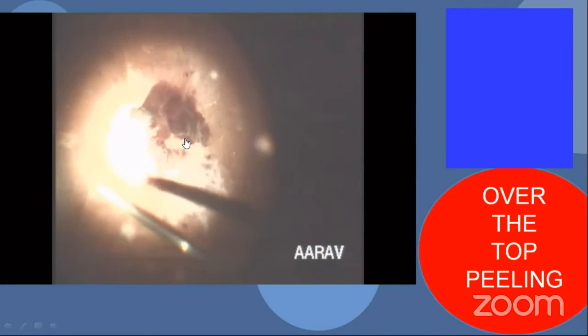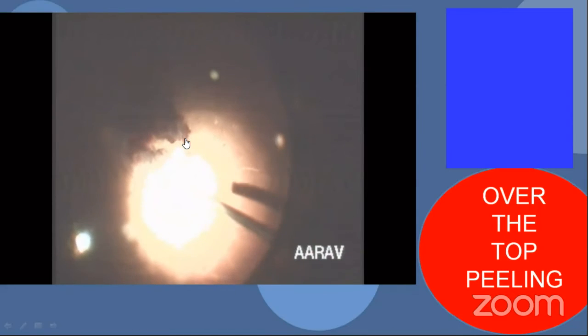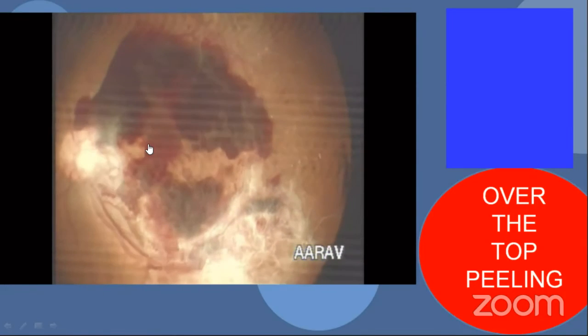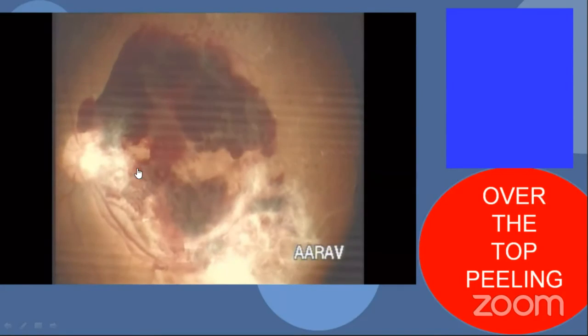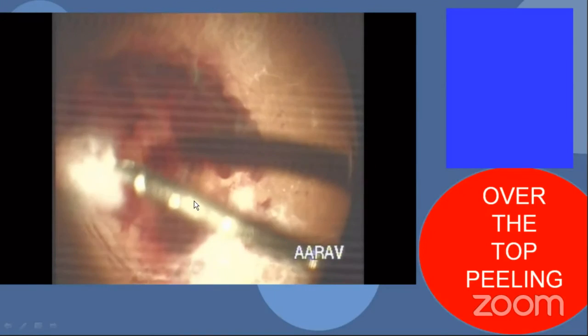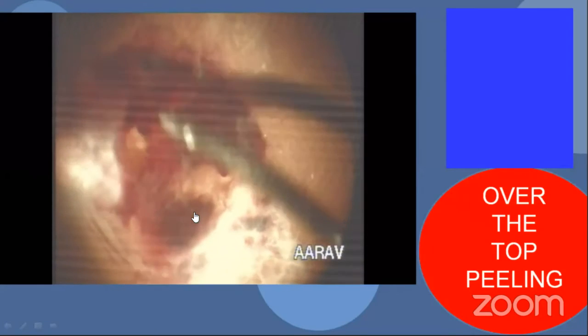This is when I make an opening over the disc, because that's where there was blood behind the membrane, and that was where the hyaloid was most elevated. So here I made the opening into the posterior hyaloid face with my cutter. Then I use a forceps to gently lift it up from the disc and then extend this opening.